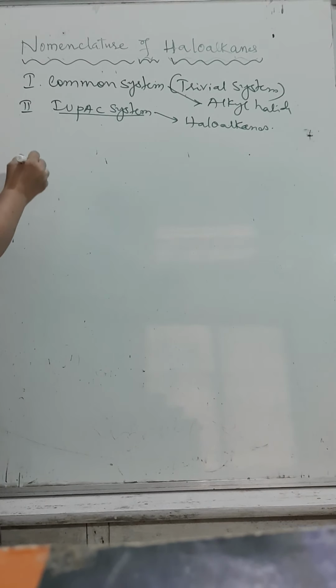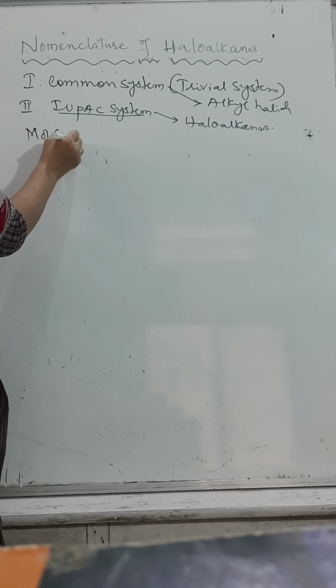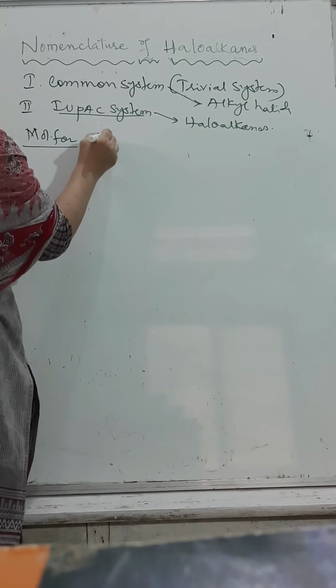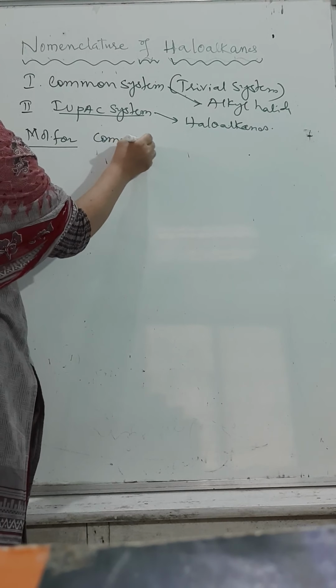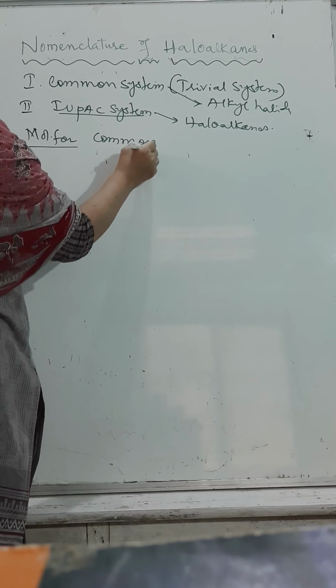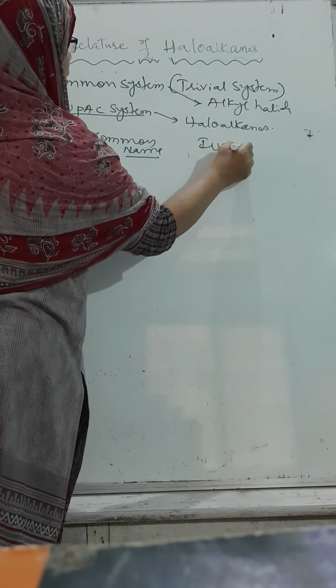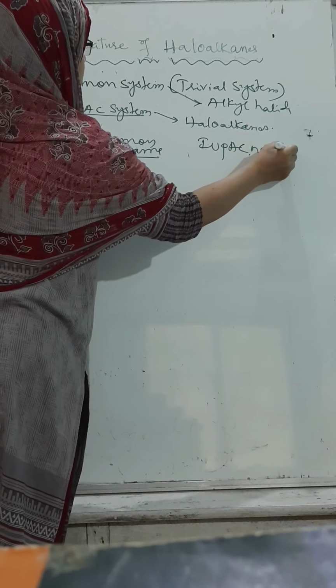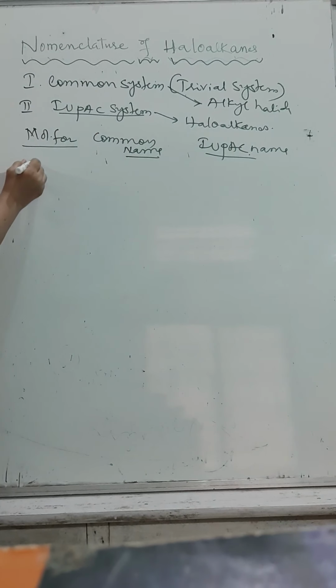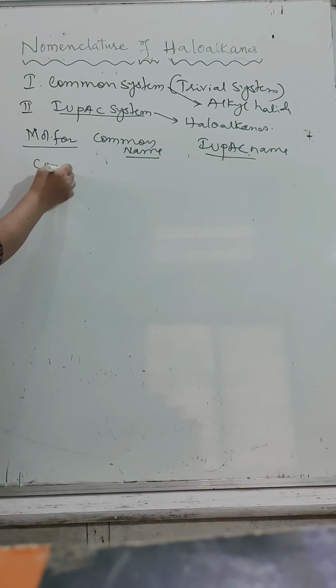Let us move to some of the examples. Molecular formula, common name or the trivial name, as well as the IUPAC name. We'll move to the simplest example, like methyl chloride.